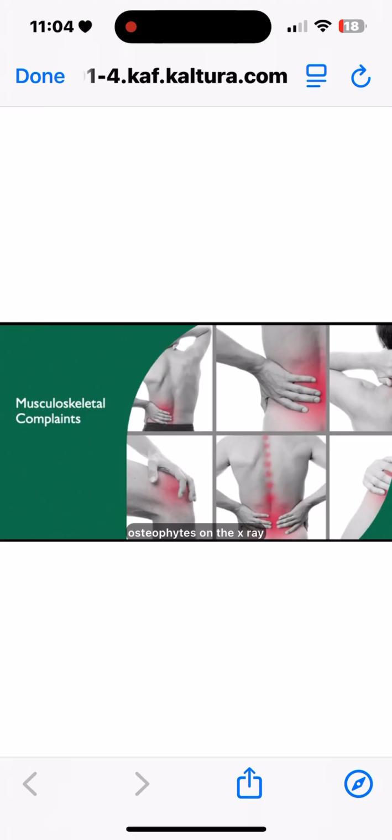The Arthritis Foundation guidelines for diagnosing OA show joint pain, may see osteophytes on the X-ray, and one of the following: over age 50, stiffness for 30 minutes, and crepitus.